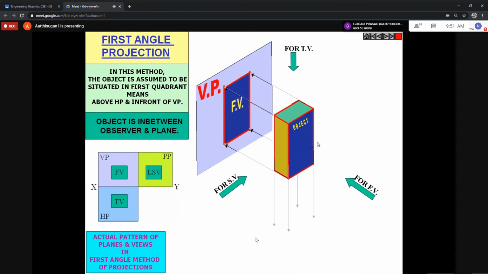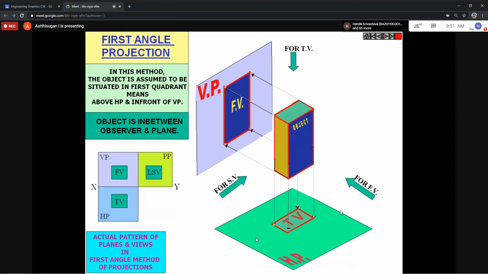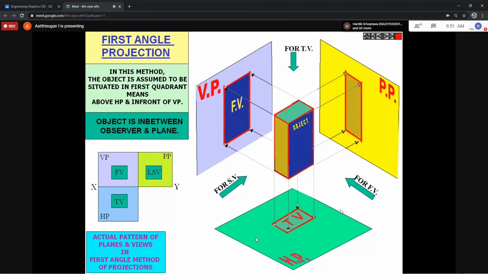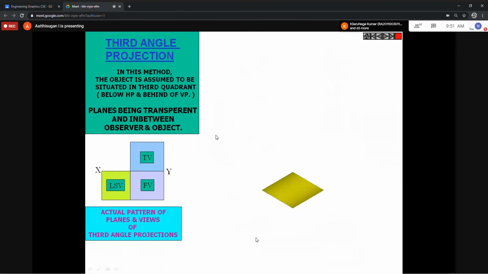Okay. Then this is your top view on HP. Then this is your side view on PP. That's okay, so their dimensions should not vary. The dimensions remain the same. What are the rectangle dimensions? This one will be the triangles. This is the triangle projection.